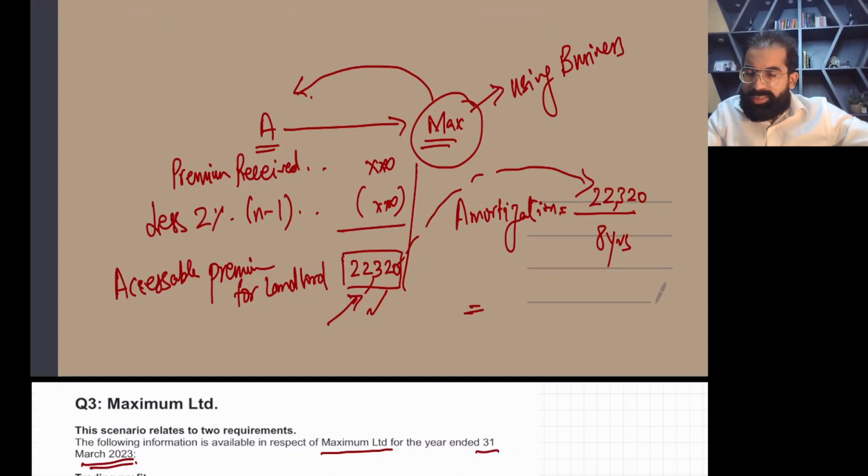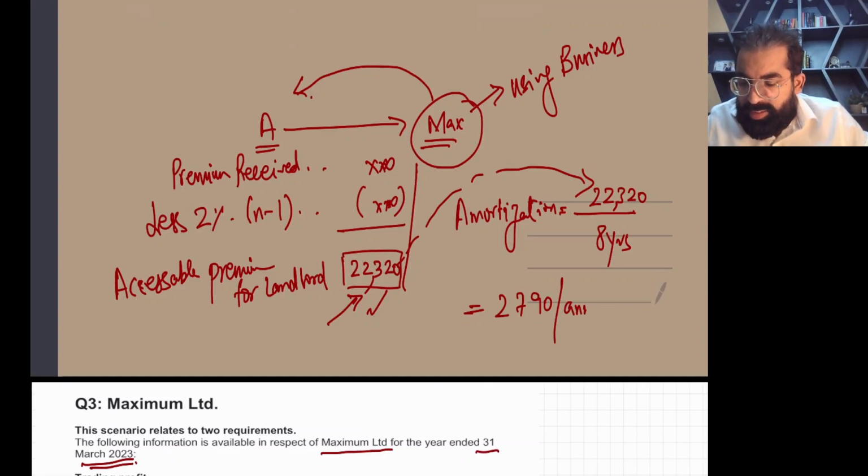If you divide 22,320 by 8, it will be 2,790. But wait, in the denominator I have written 8 years, so this is a per annum figure, but we used this building for only 8 months during the accounting period.